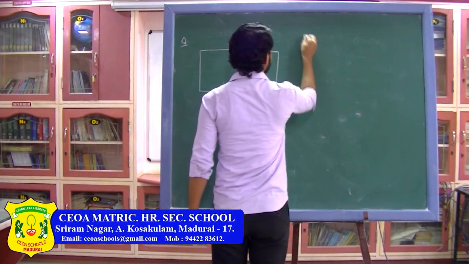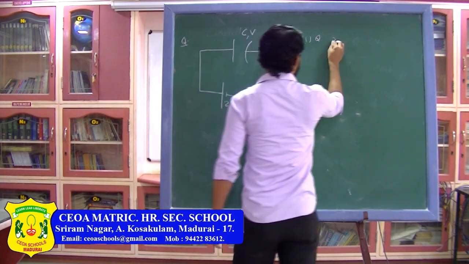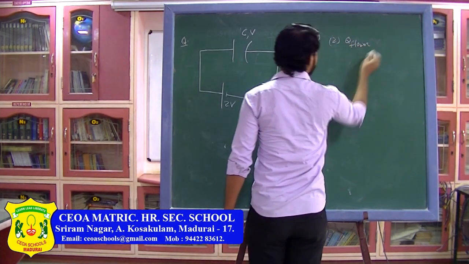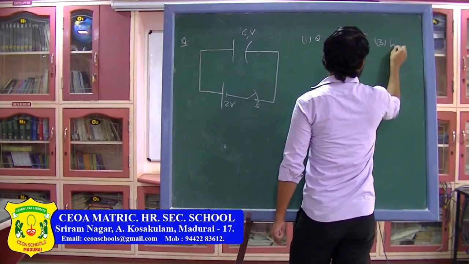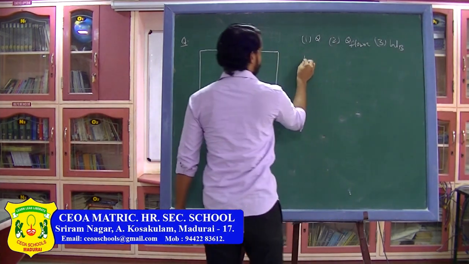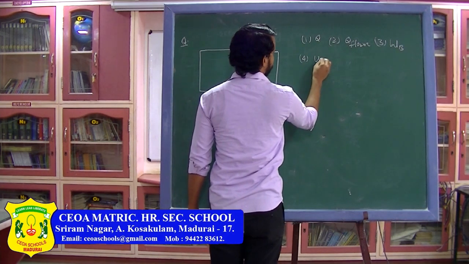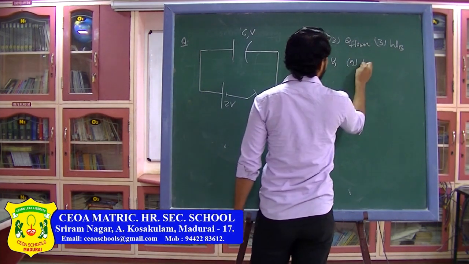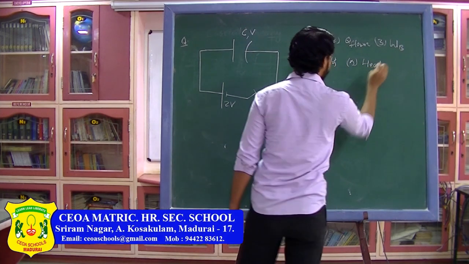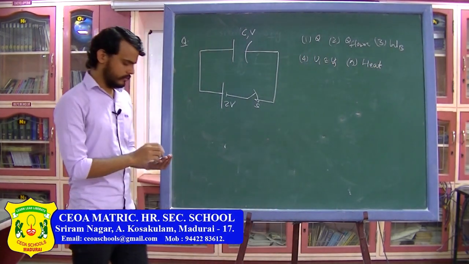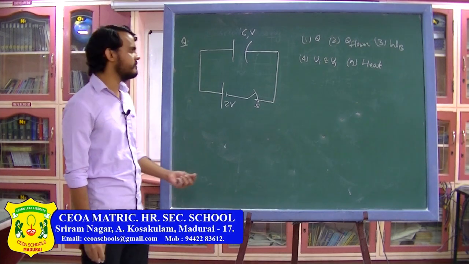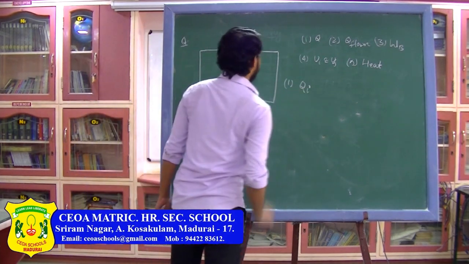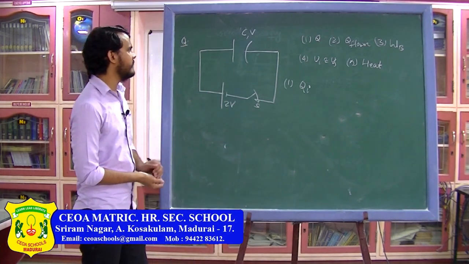First thing is charge on the capacitor, second is charge flown through the battery, third one would be the work done by the battery, fourth one is the initial potential energy and final potential energy, and finally we have to find the heat produced in the circuit. So now we are going to tackle one by one. So first thing, initial charge. Initial charge on the capacitor I can write.